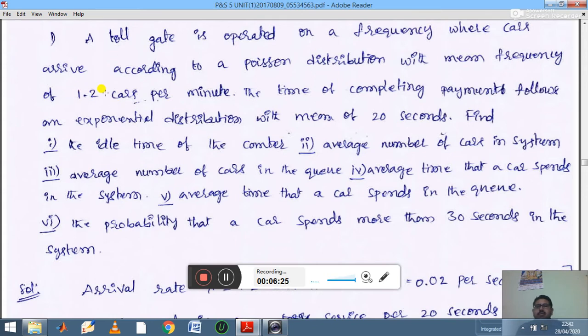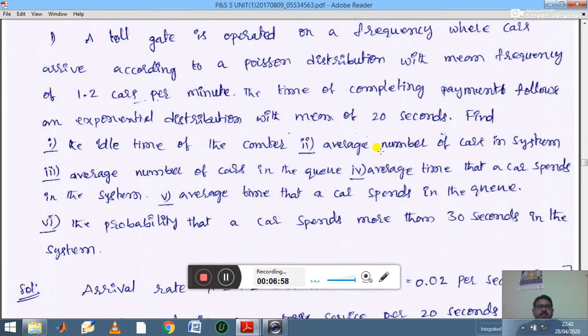Okay, so the lambda value is given as 1.2. The time for completing payment follows an exponential distribution with a mean of 20 seconds. Find, first, the idle time of the counter. Idle means there are no customers in the system, so we need to calculate the probability of no customers in the system, which is denoted by P naught.